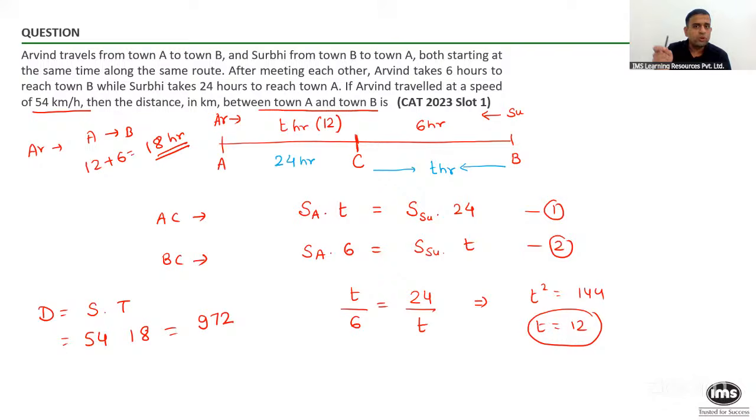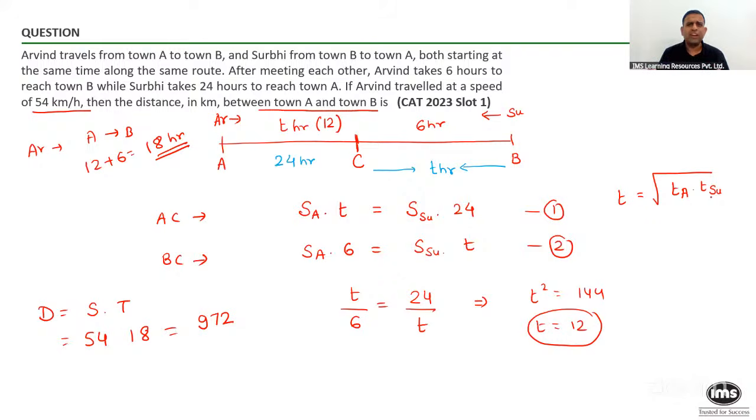So again, this was the method for someone who doesn't remember the result or the shortcut. But the shortcut, as I told you, was this time for them to meet. So T is equal to the square root of the time taken by Arvind to reach the other end after meeting, into the time taken by Surbi to reach the other end after meeting. This was the very, very important formula.